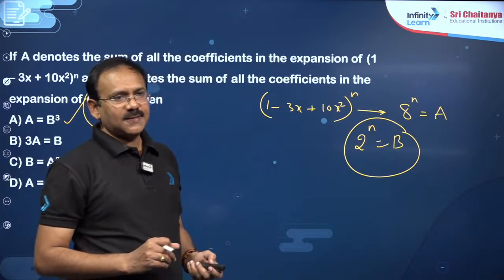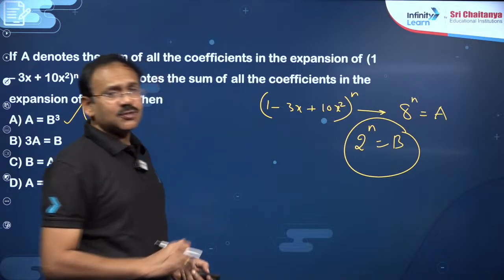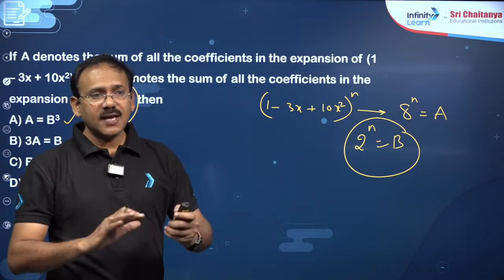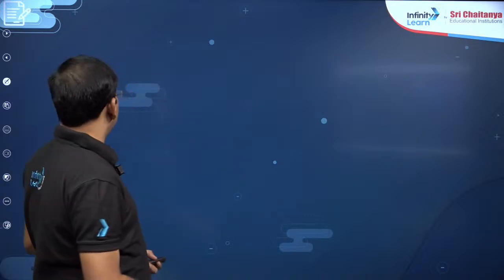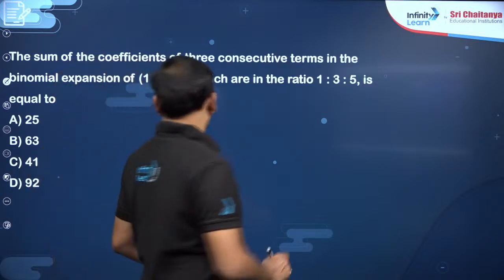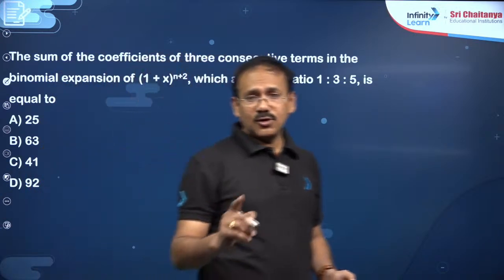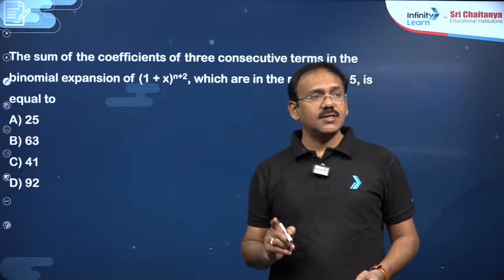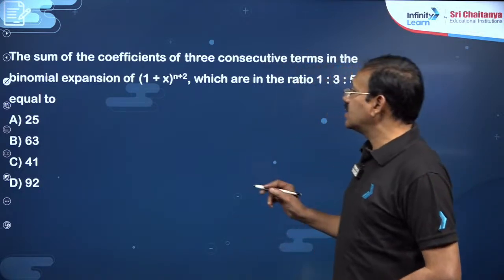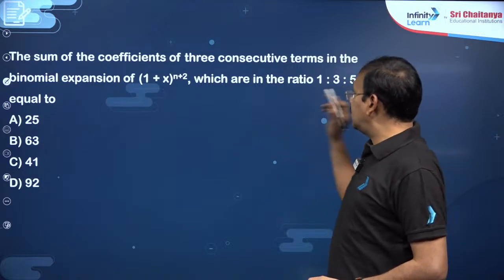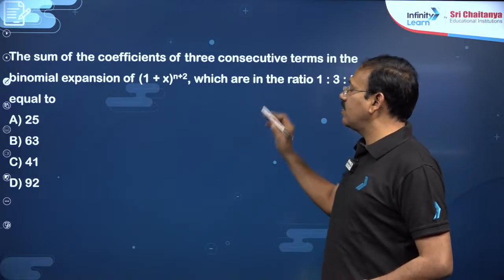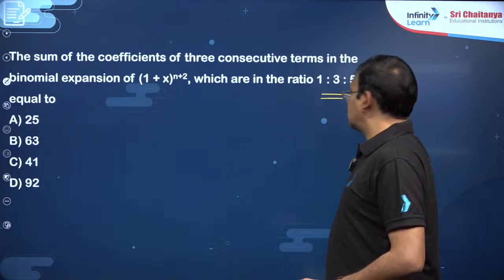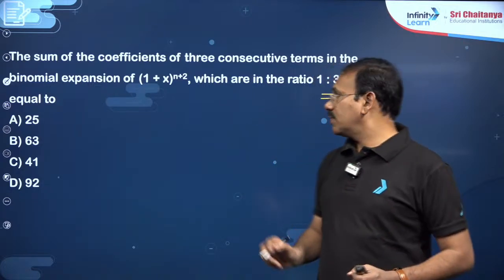So, dear students, to answer this question, what you need is simply the sum of all coefficients, which means f of 1. That's it. Next, dear students, you see this question. This is a very, very important model. I have seen this kind of question 5-6 times in PYQs. What is this? The coefficients of 3 consecutive terms of the binomial expansion (1 + x)^(n+2) are in the ratio 1:3. It's a very, very important model, friends.